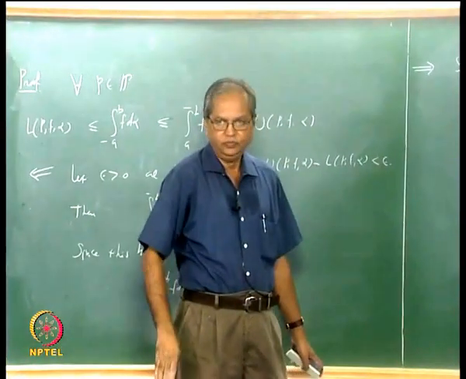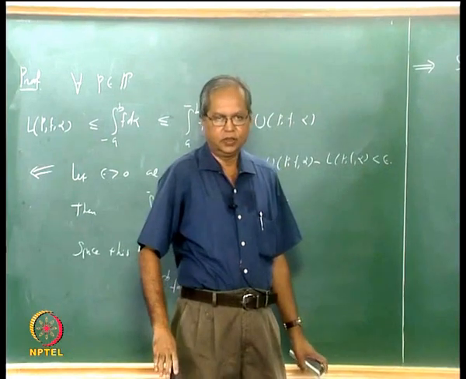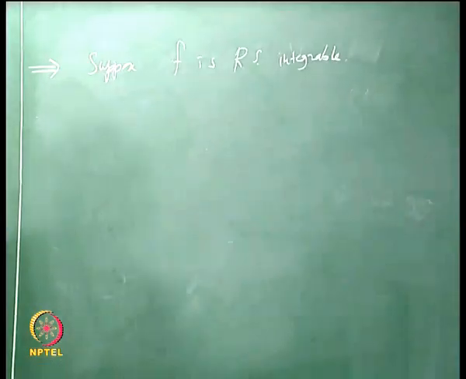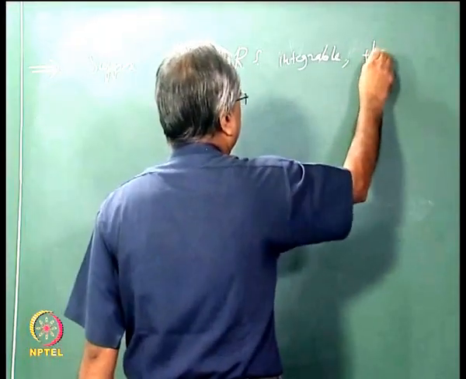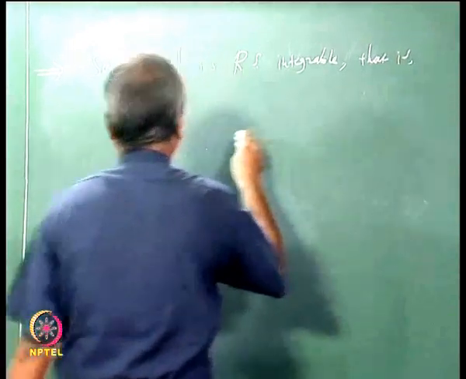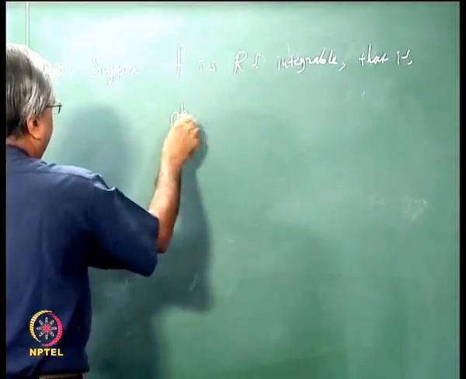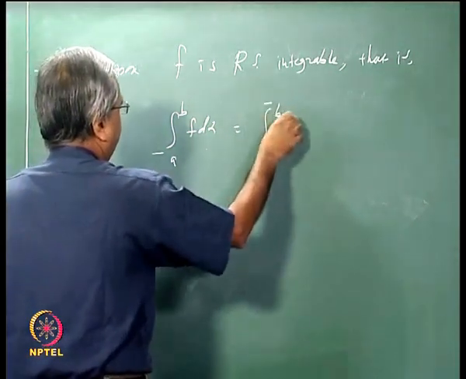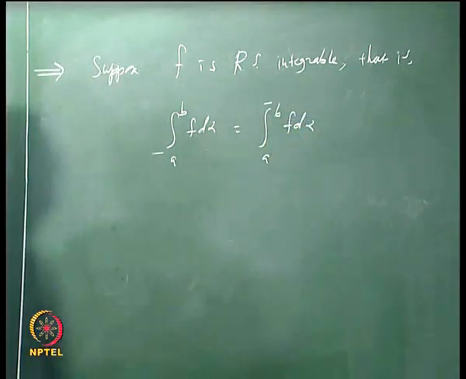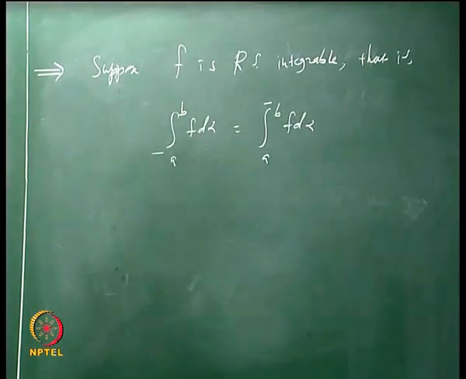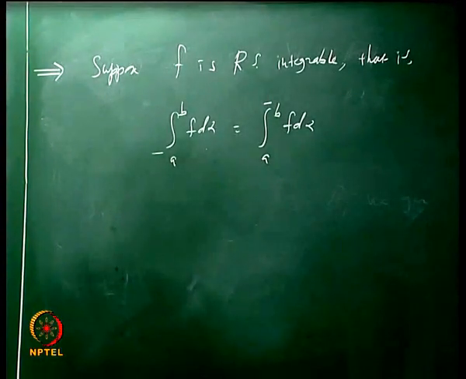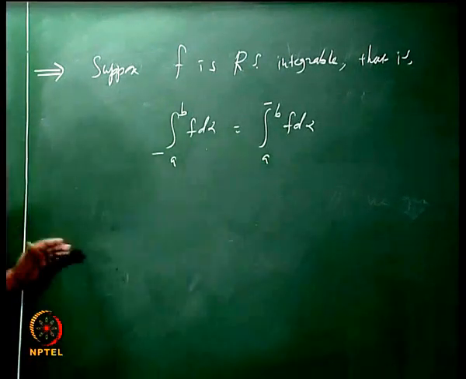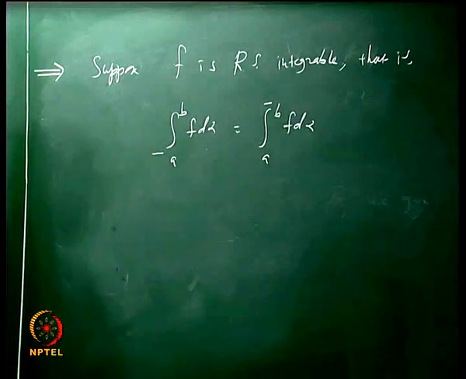What does this mean? By definition this means that the lower integral is the same as the upper integral, that is, this lower integral from a to b of f d alpha is the same as the upper integral from a to b of f d alpha. And what we have to show is that if this is the case, then for every epsilon we can find a partition P with that property. So let us start with this.